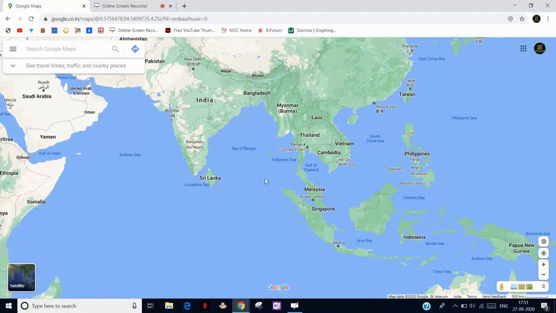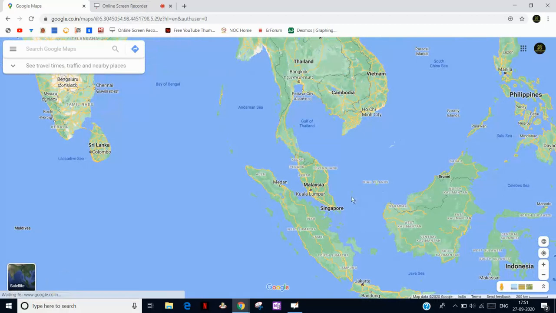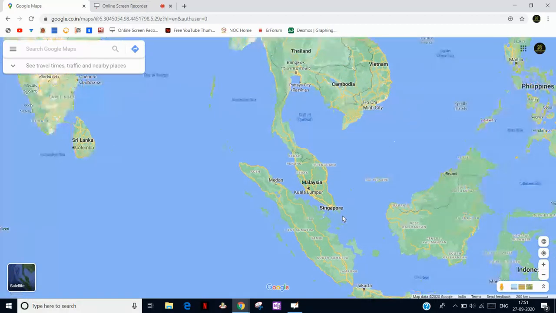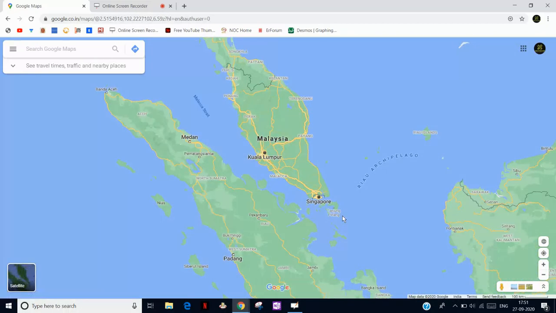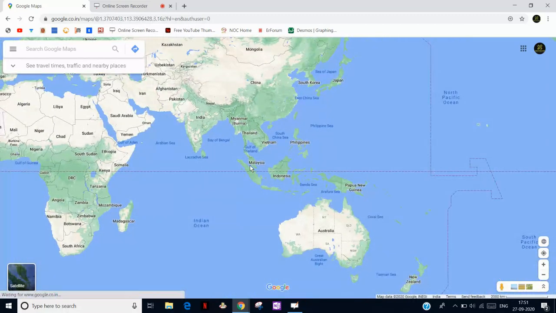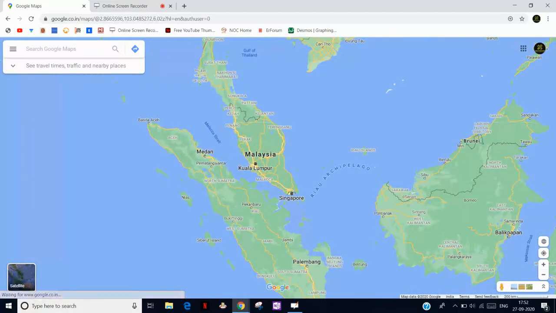And as you all know, China is the biggest exporter of goods, of electronic goods and industrial goods also. So this Malacca Strait is very important from an economic point of view. If someone blocks the Malacca Strait, then 25% of the total traded ships will be blocked. So this is very, very important from the economic point of view.